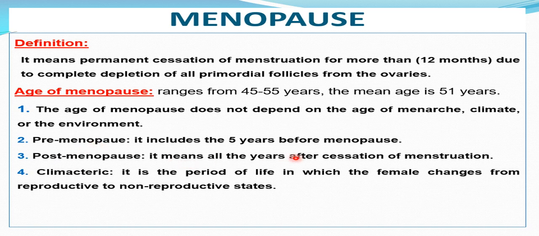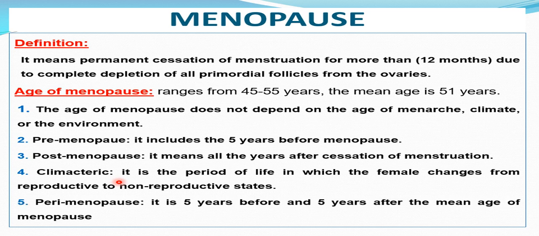A post-menopausal period includes all the years after the year of cessation of menstruation in the female's life. For example, a patient was 52 years old when she had cessation of menstruation, and now she is 70 or 75. All of these years following the menopause are named post-menopause.